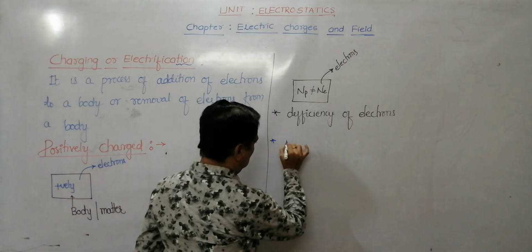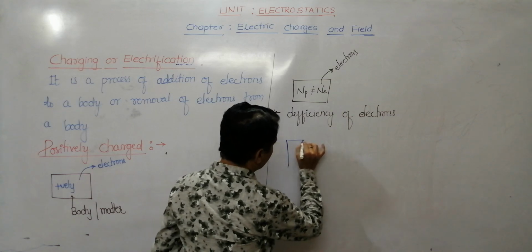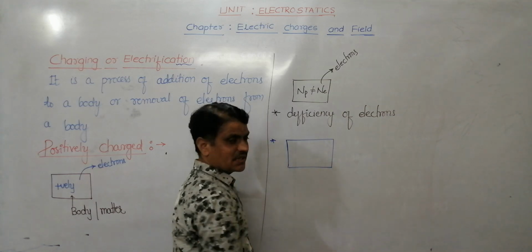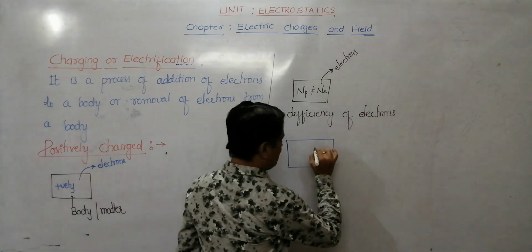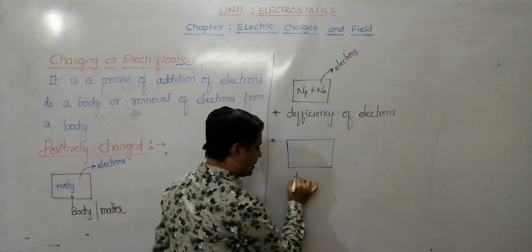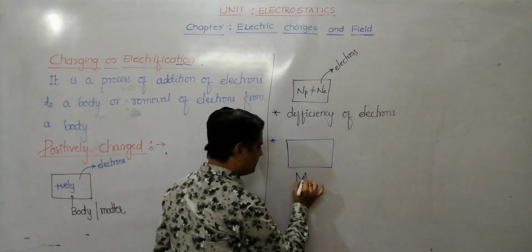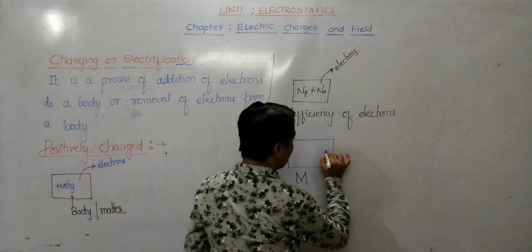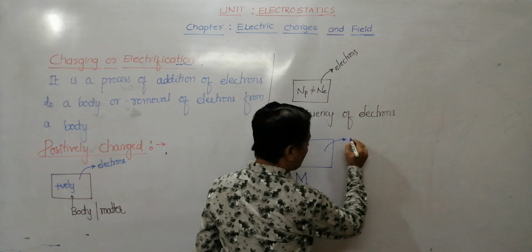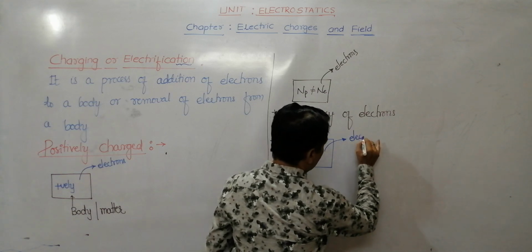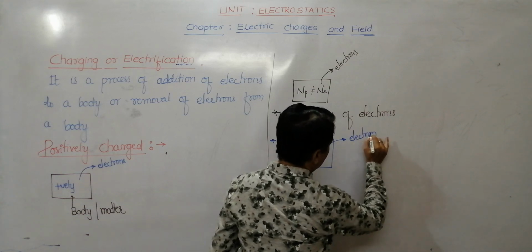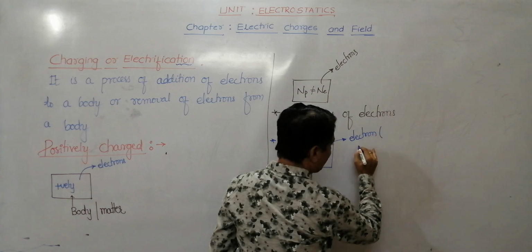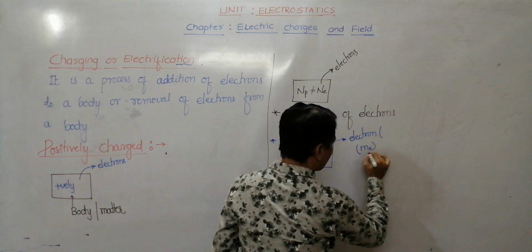See, we know that this is the body. It has some mass. Say capital M is the mass of this body. When I remove an electron, you know that every electron has some mass.